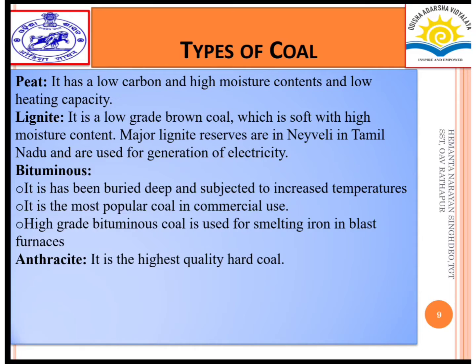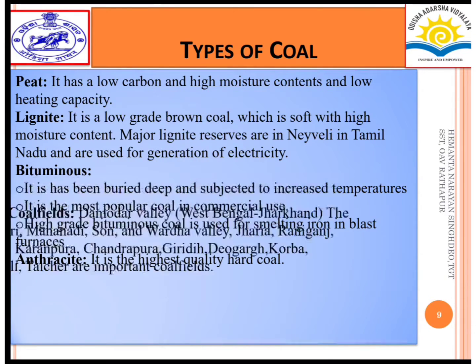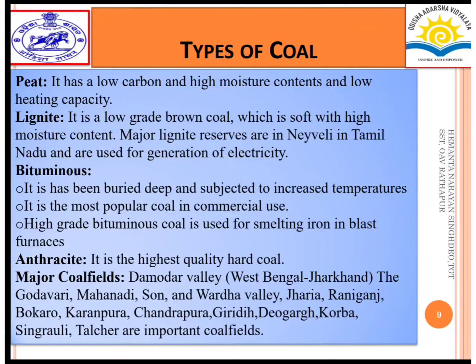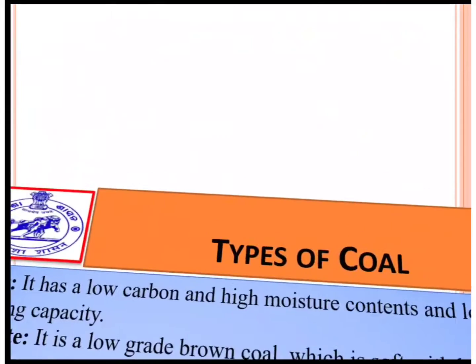Anthracite, it is the highest quality hard coal. Major coal fields are in the Damodar Valley, West Bengal, Jharkhand, the Godavari, Mahanadi, Son and Wardha Valley. Jharia, Raniganj, Bokaro, Karanpura, Chandrapura, Giridih, Devgarh, Korba, Singrauli, Talcher are important coal fields.